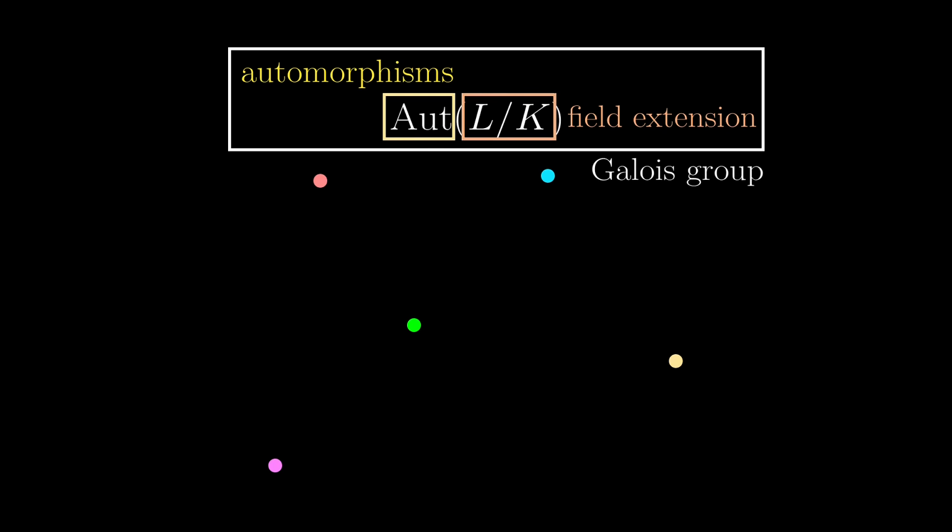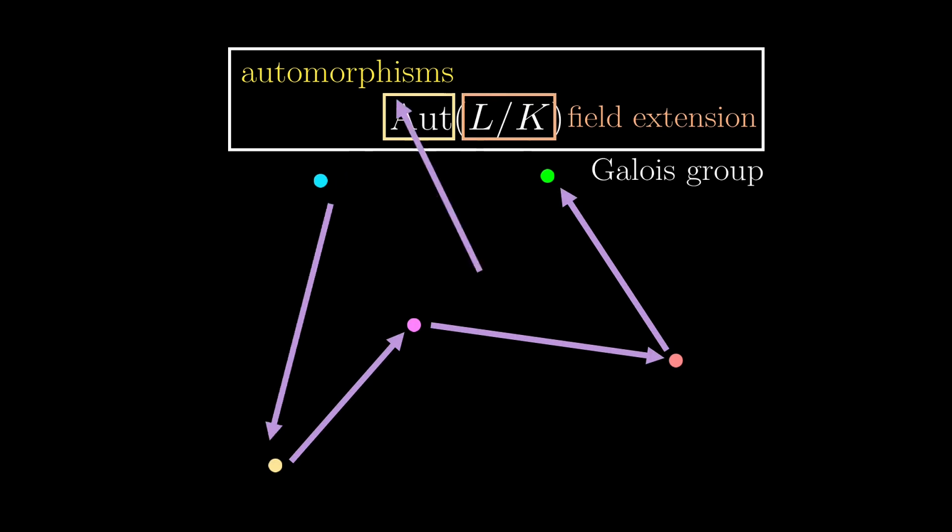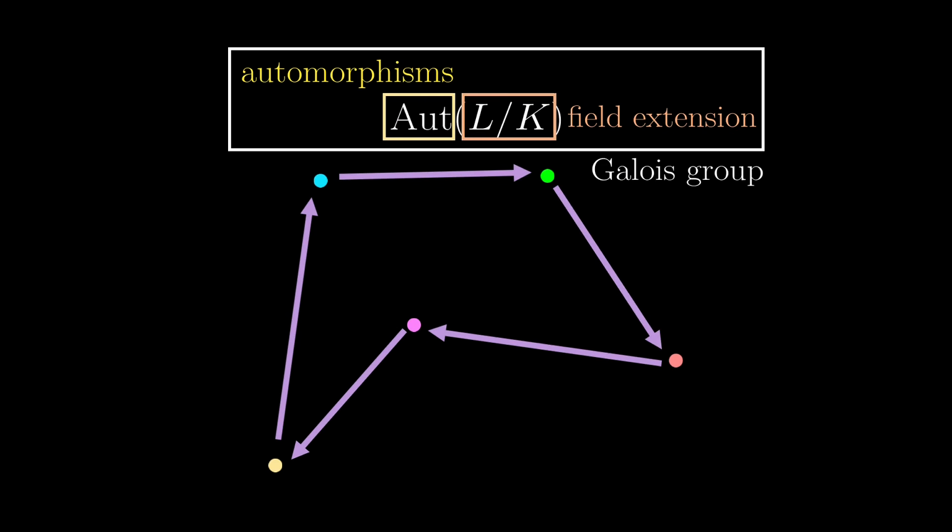In this case, a group means that doing some permutation of the roots, then doing another permutation, is just another permutation, and also that if this is a valid permutation in the Galois group, then reversing it is also another automorphism in the group.